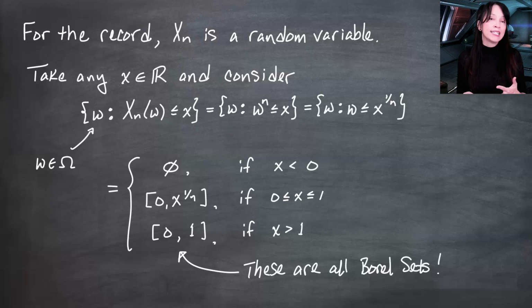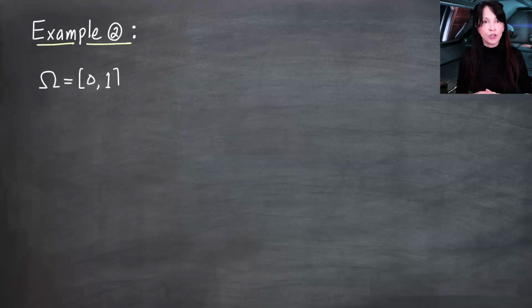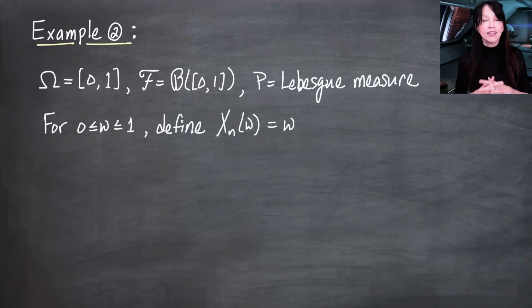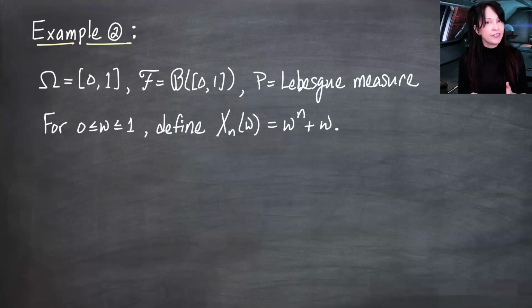Let's do another one with the same setup. So omega is going to be the interval from 0 to 1 inclusive, and curly f, the sigma field, is going to be the Borel sets on 0, 1, and P is going to be Lebesgue measure. Consider now for any omega in 0, 1 inclusive, the sequence of random variables defined like this. Xn of omega is omega to the n plus omega. Now, I'm not going to verify that this is in fact a random variable for each value of n, but now you know how to do that.